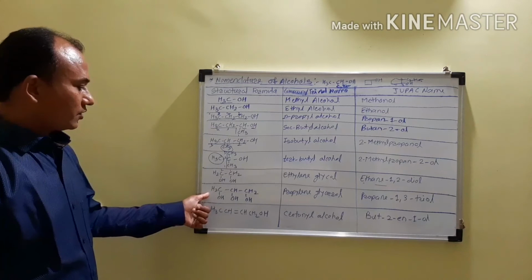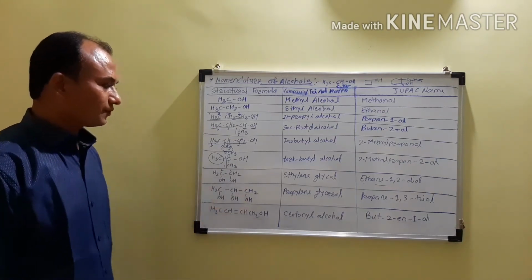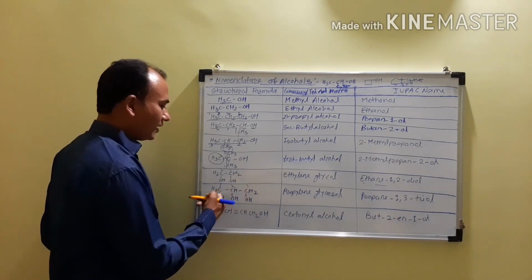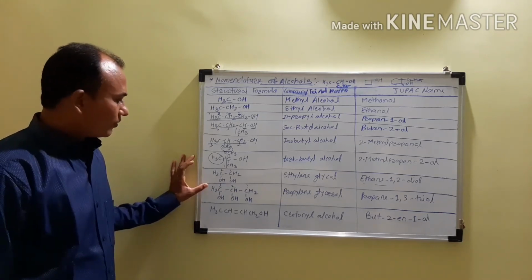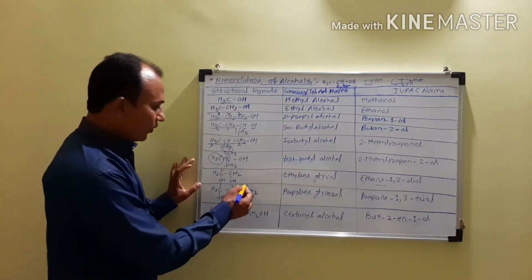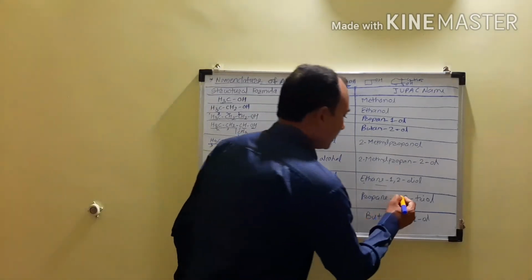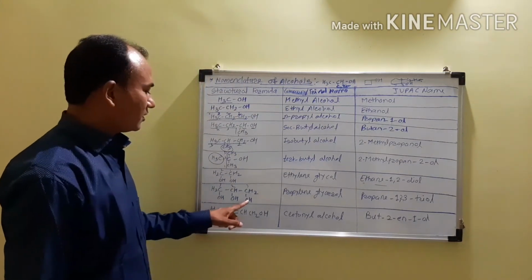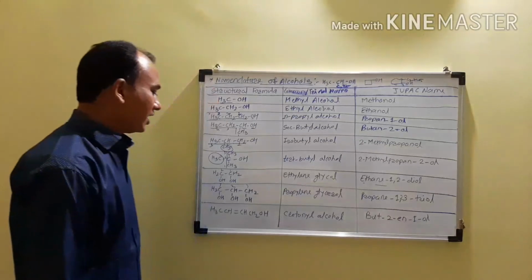Now CH2OH, CHOH, CH2OH. In that case you have to give the numbering 1, 2, 3. The parent alkane is propane, understand? So it will become propane-1,2,3. Then there are 3 hydroxyl groups, so it will become triol, propane-1,2,3-triol.